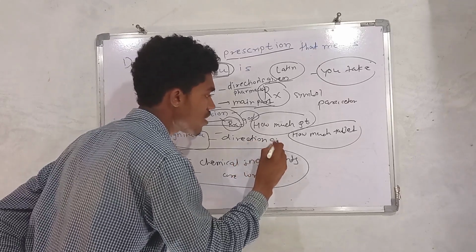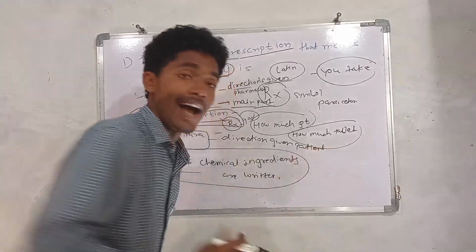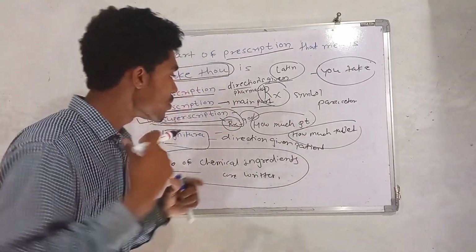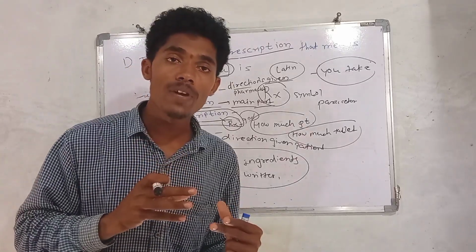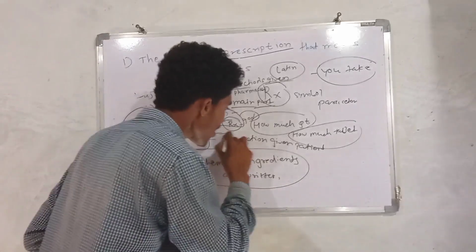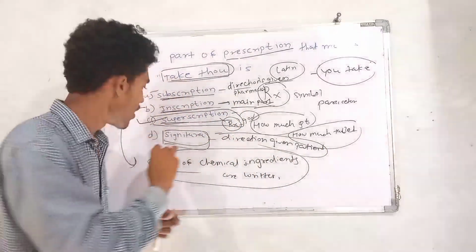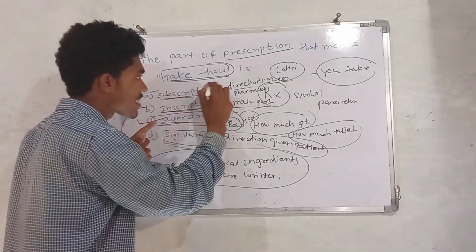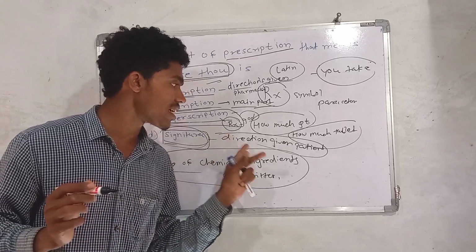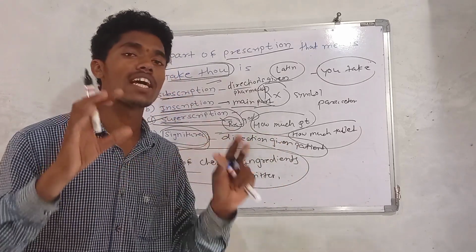Directions are given to the patients: how many times you have to take that medicine in a day, at which time, after meal or before meal, after eating or before eating. That type of directions comes under the signature. So subscription means the directions given to the pharmacist, while the signature is nothing but the directions given to the patient in terms of how many times you have to take that tablet.